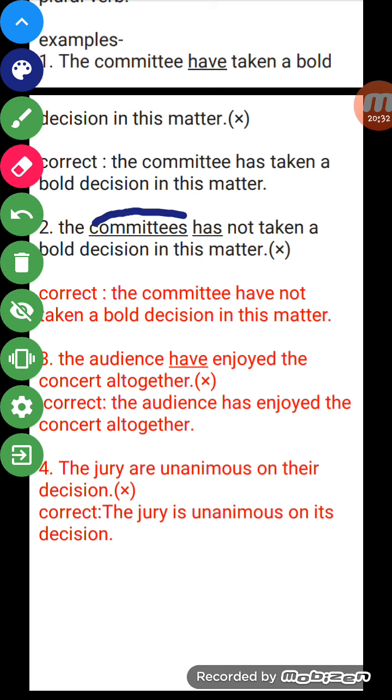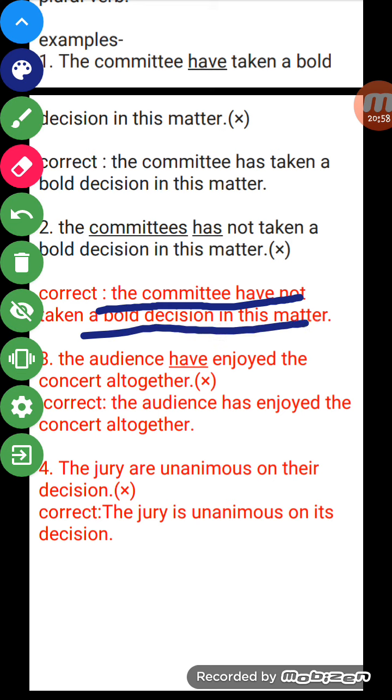Here it becomes plural, but I have told you in the point that we will not use s or es with them to make it plural. It is always plural and it is always singular. So committees here is wrong, and has is wrong too, it becomes plural because the members of the distributive collective noun are different in their opinion, so that will become have. So I have rectified the sentence. The committee have not taken a bold decision in this matter.